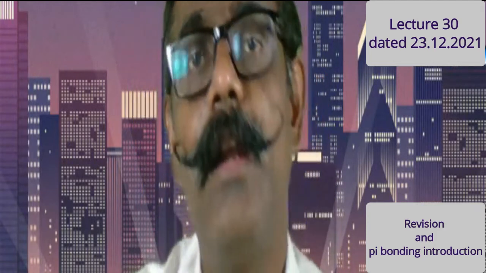So point number 1, electronic configuration of the central metal ion, oxidation state, electronic configuration. Point number 2, total number of electrons and distribution of those electrons. Point number 3, MO diagram. Point number 4, explanation of the low spin and high spin case. Point number 5, magnetic properties. Point number 6 is regarding the stability.